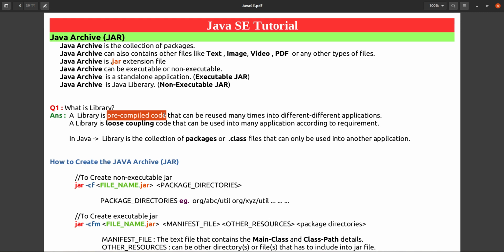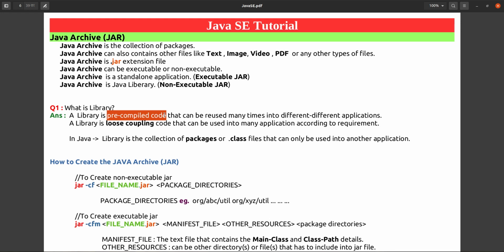That is loose coupling code, and we should develop applications in this way only, following the loose coupling concept always. So a library is nothing but loose coupling code, or pre-compiled code that can be used across many applications. So this is the definition of a library.